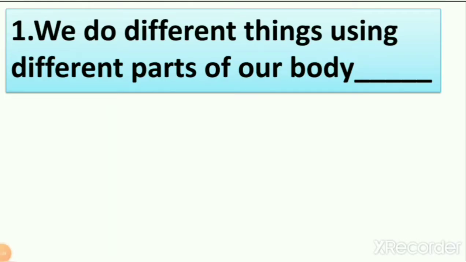Number 1. We do different things using different parts of our body. So when we learn about body in this lesson, what do we learn? That we have different body parts, right? So we have hands, we have legs, we have eyes, nose, ears, all these things. So we are using different body parts for doing different kinds of things, like we are using our hand to write, our leg to walk.